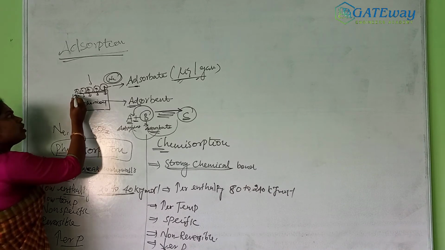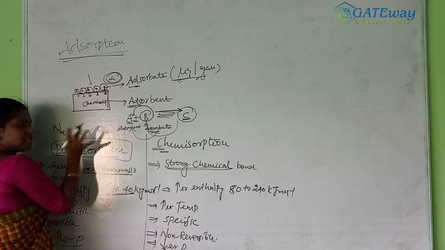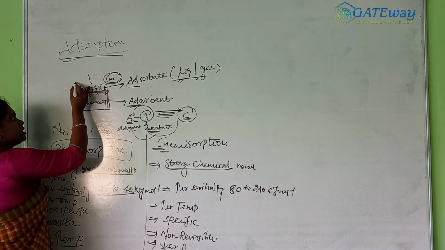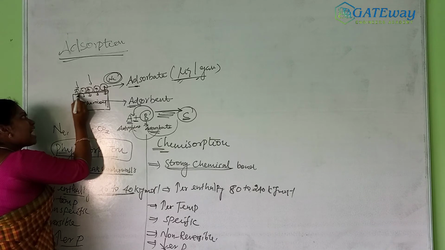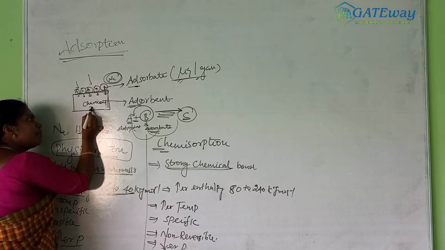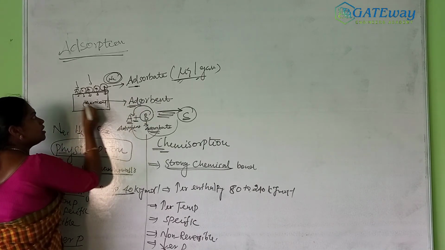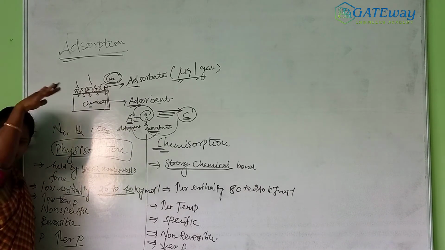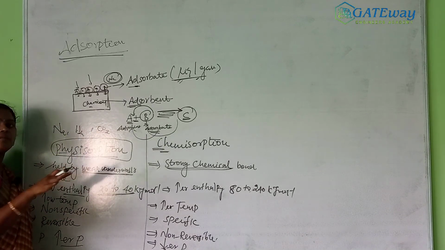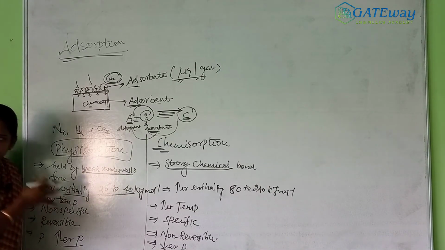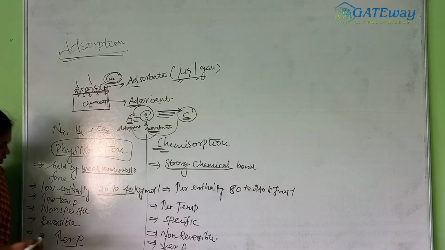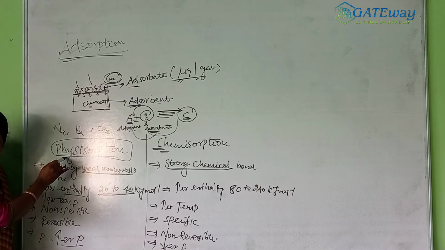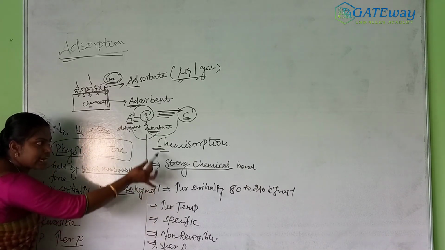Why, ma'am? Because we have a strong bond. Suppose I give only lower pressure, it takes time to form a strong bond between the adsorbent and adsorbate. If I give strong pressure, the bond only forms weak van der Waals attractions, so immediately the bond makes up. So higher pressure increases the rate of physical adsorption, and lower pressure increases the rate of chemical adsorption.